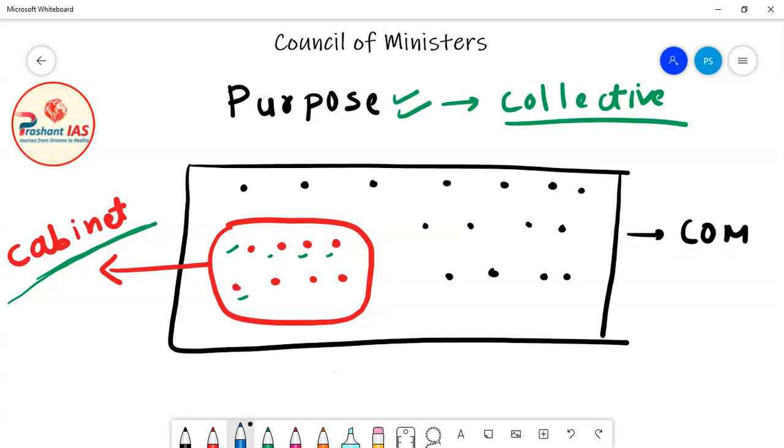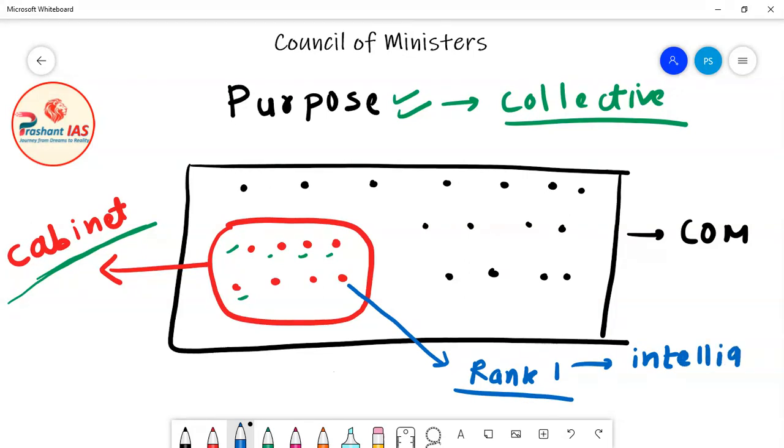So friends, in the last class I told you that cabinet ministers are rank 1 ministers. They are rank 1 ministers, means they are the most important ministers, most powerful ministers. Now what does it mean? It means that they are the most intelligent ministers. They all are the most intelligent ministers.